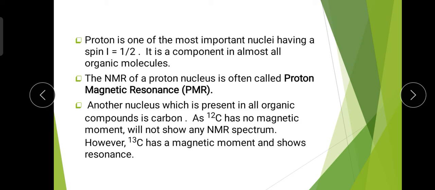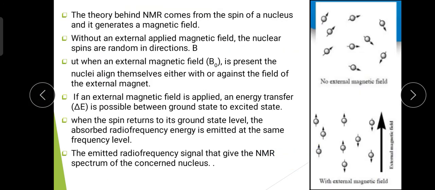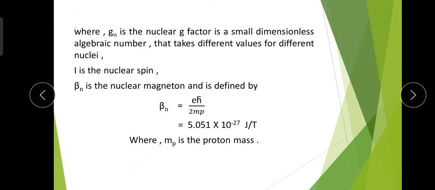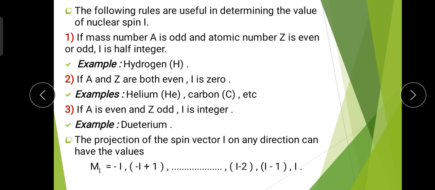As already mentioned, we have some basic rules for the nuclear spin, that is capital I. We have already seen how we calculate the nuclear spin capital I using the three different rules, and from that we can decide which nuclei, atoms or molecules have a magnetic moment or may not have a magnetic moment.